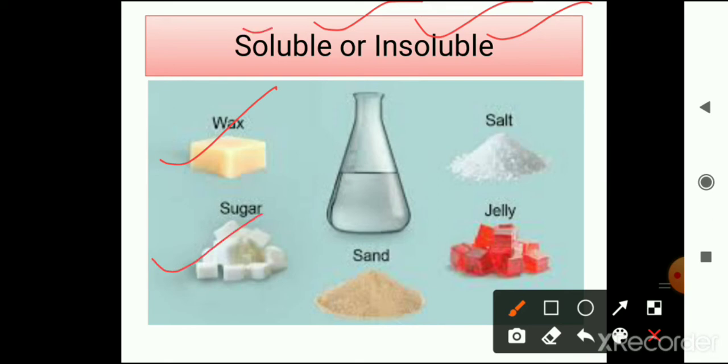It is soluble. Salt also soluble. Sand insoluble. Jelly insoluble. So you can do the experiments by taking some substances which are available at your home with the permission of your parents. Don't do any experiments without your parents' permission.